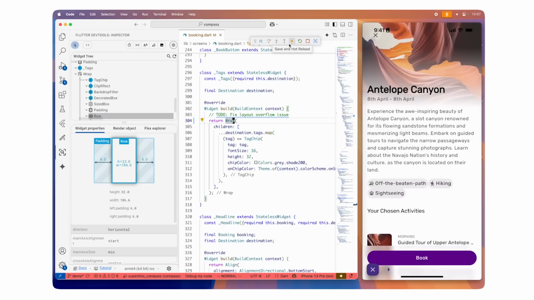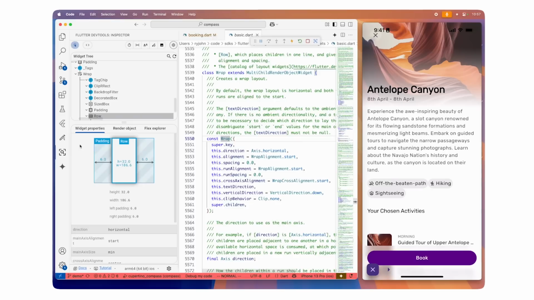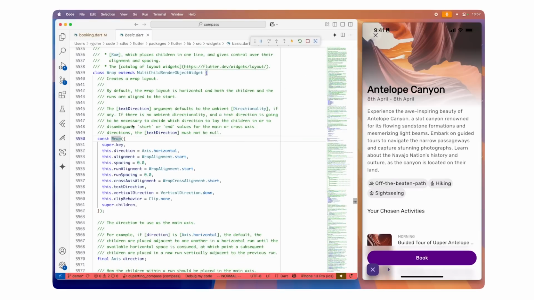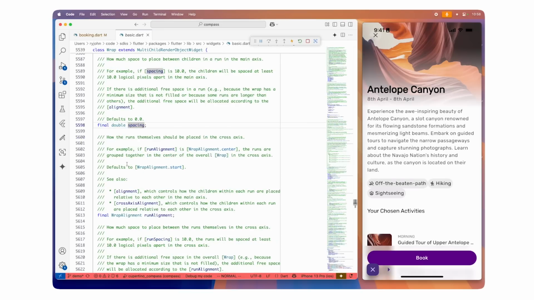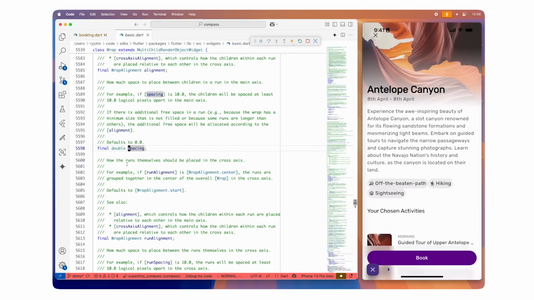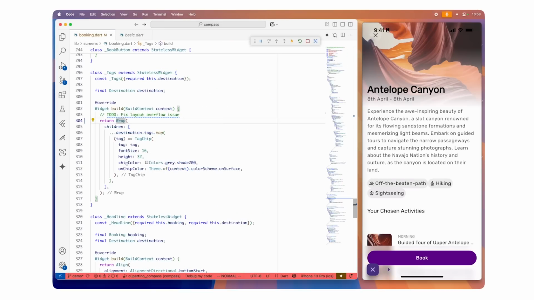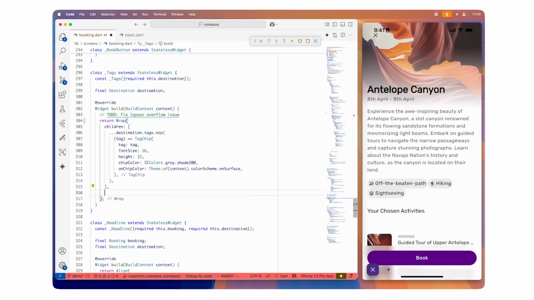I also want to add spacing between the chips. To get more information about this widget, I can go to definition by holding the command key or control key on Windows and Linux and clicking on any symbol to see where it's defined. I can even see widgets that are in the framework, which means that I can read the API and documentation to find the parameter that I want to use. Let's use the spacing and run spacing parameters to make this look nicer.